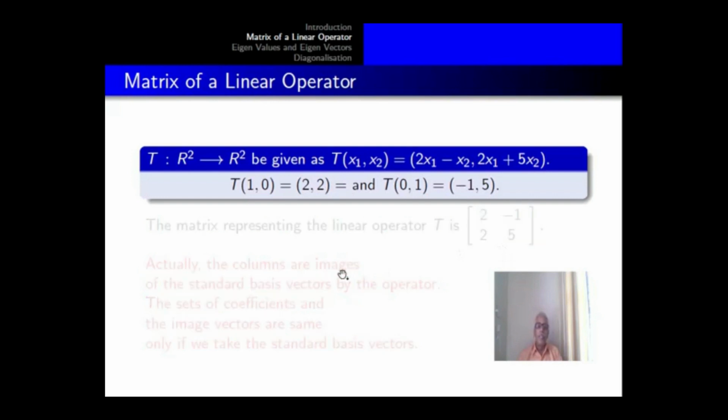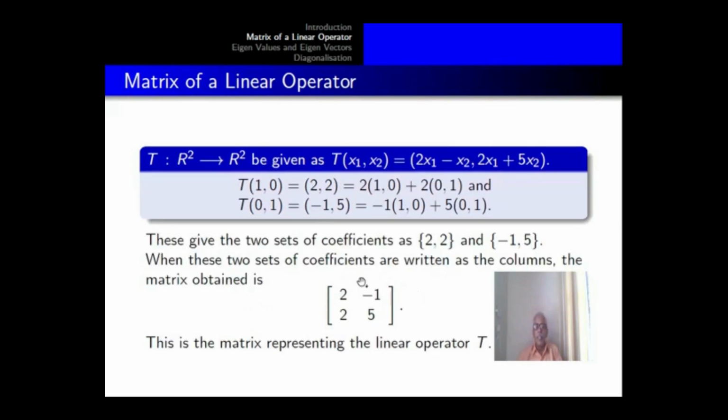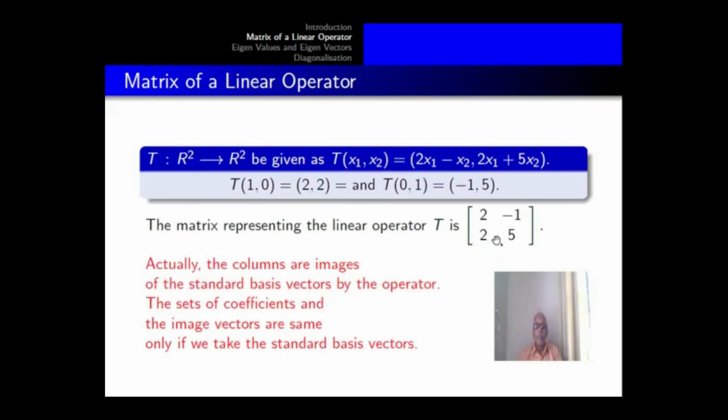So in the earlier statement, the matrix was obtained as the sets of coefficients written as columns. Now it is given the images themselves to be the columns, but such a thing will happen only if you take the standard basis of the vector space. Actually, the columns are images of the standard basis vectors by the operator. The sets of coefficients and the image vectors are the same only if we take the standard basis vectors.